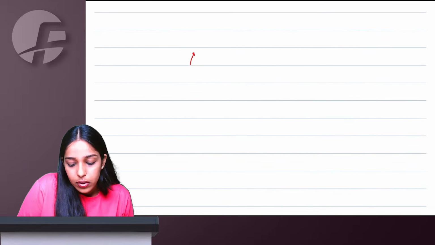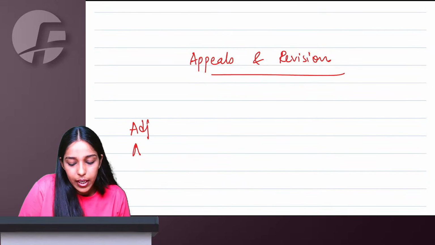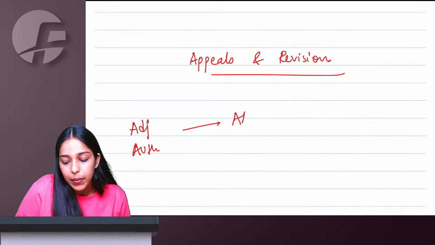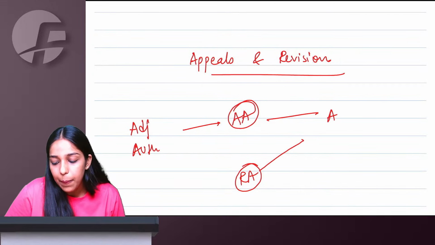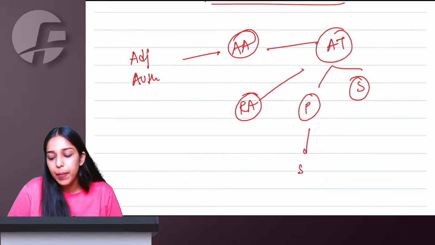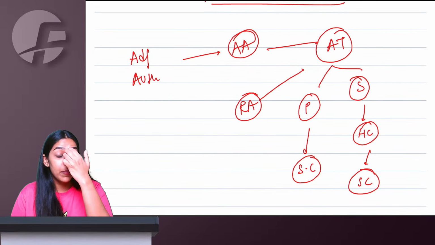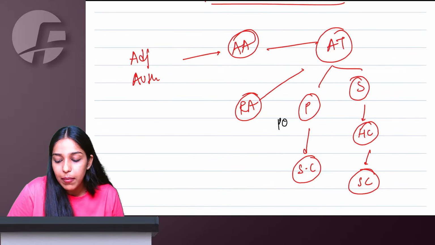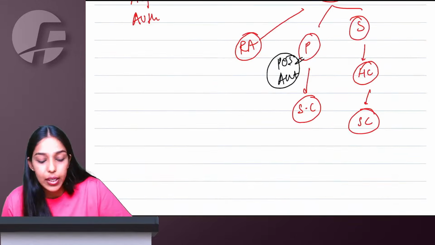Then we have appeals and revision, where the section number is not that important, but the hierarchy is. If you are aggrieved by the order of the adjudicating authority, you will go to the appellate authority. We also have a revisional authority here. From this we go to the appellate tribunal. We have the principal bench and we have state benches. From the principal bench you go to the Supreme Court; from the state bench you go to the High Court, and then to the Supreme Court. Particularly, place of supply matters and anti-profiteering matters are heard by the principal bench only.